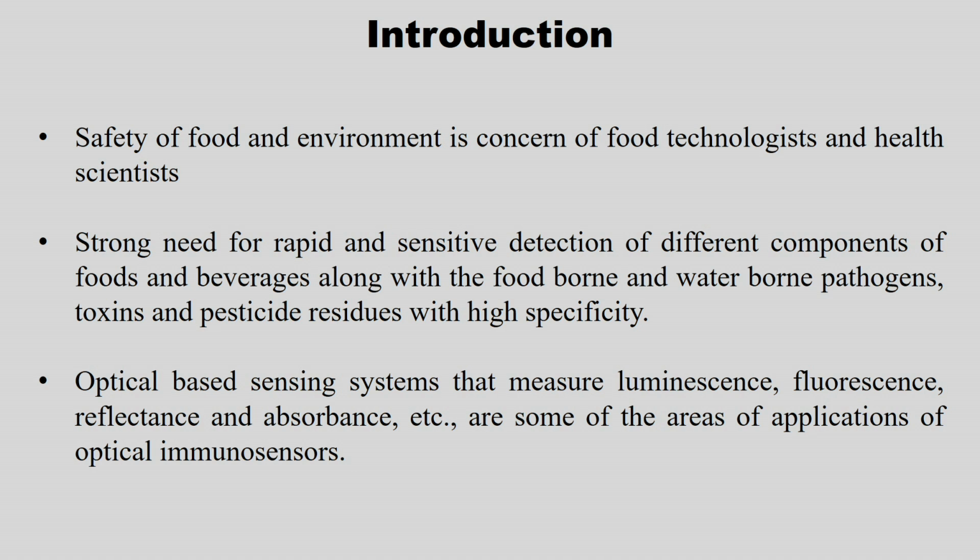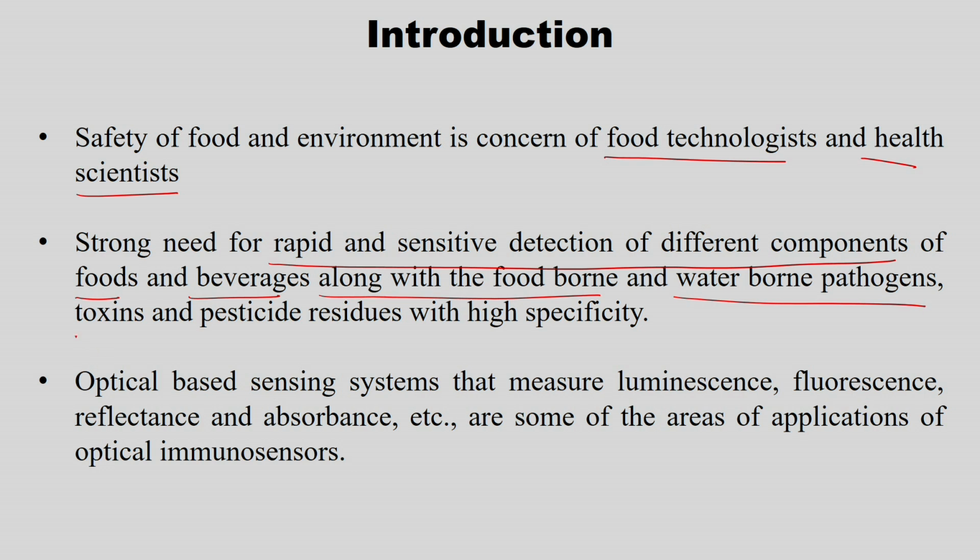So, the introduction: safety of food and environment is a concern of food technologists and health scientists. That is why we are here, because although the course is about thermal processing, we are still discussing biosensors because it also leads to safety of food and environment. There is a strong need for rapid, sensitive detection of different components of foods and beverages, along with foodborne and waterborne pathogens, toxins and pesticide residues with high specificity, right.